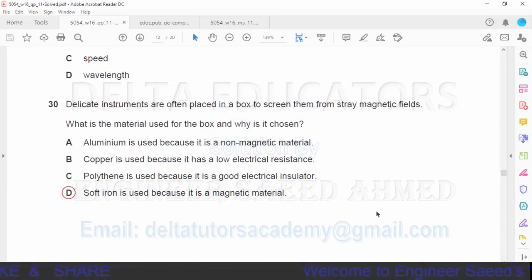Question number 30. Delicate instruments are often placed in a box to screen them from stray magnetic fields. What is the material used for the box and why is it chosen? We normally keep our instruments in a soft iron box. Why do we keep it in a soft iron box? Because iron is a magnetic material. If it is exposed to a magnetic field, the lines of force will not pass through the instrument. They will pass through the iron box and keep our instrument safe. So our correct option is option D. Soft iron is used because it is a magnetic material.